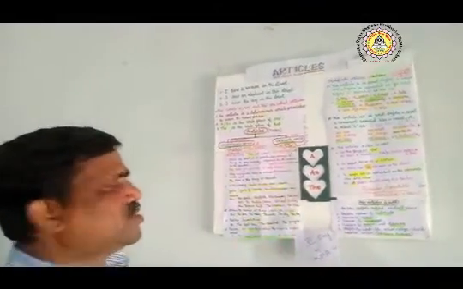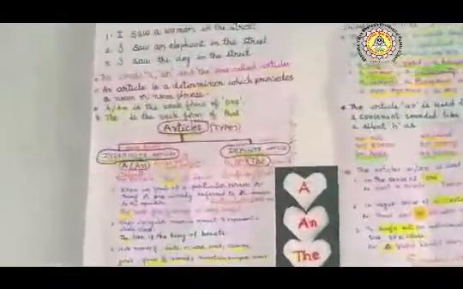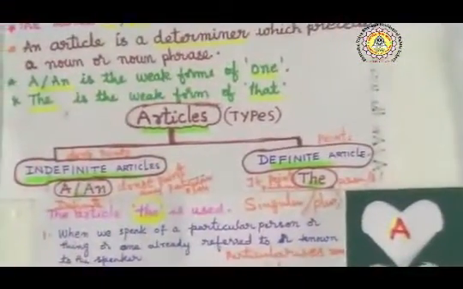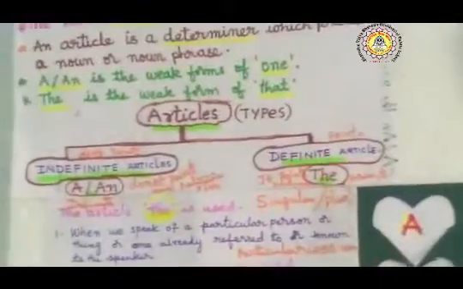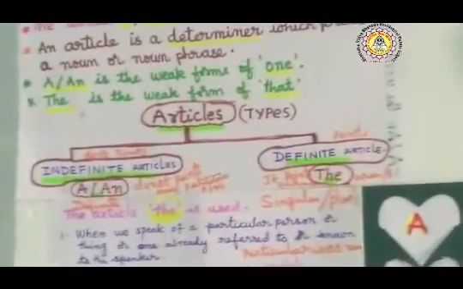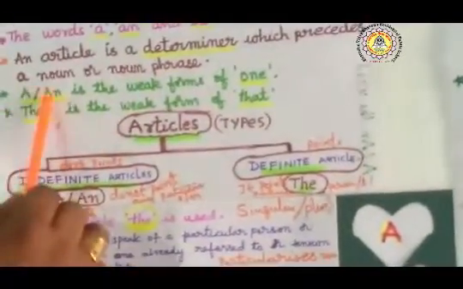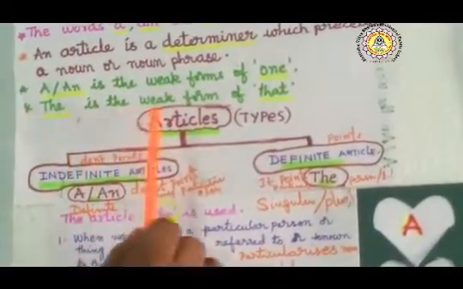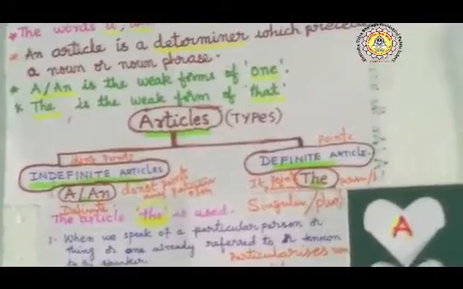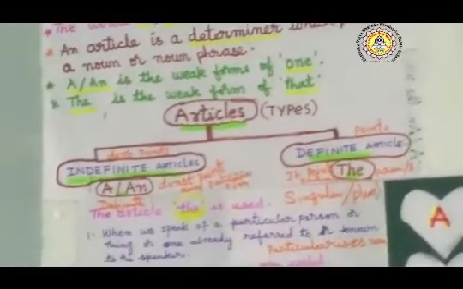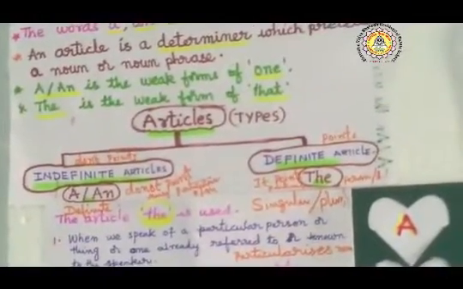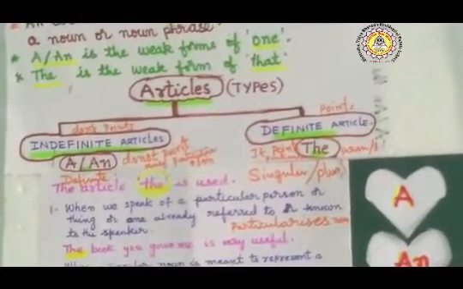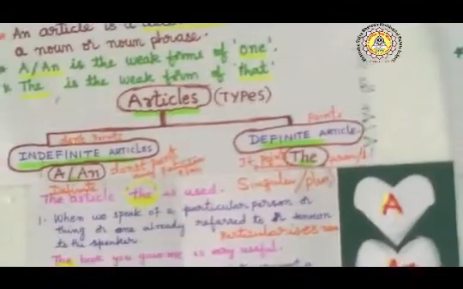Definite articles are the articles which point to a particular person or thing. So simply you can understand that a and an are weak forms of one, and the is the weak form of that. So now today I want to remind you of all the rules of indefinite articles and definite articles.